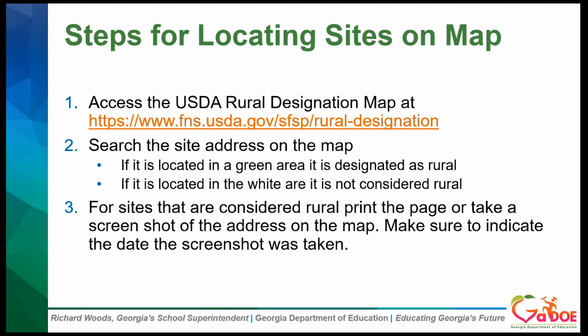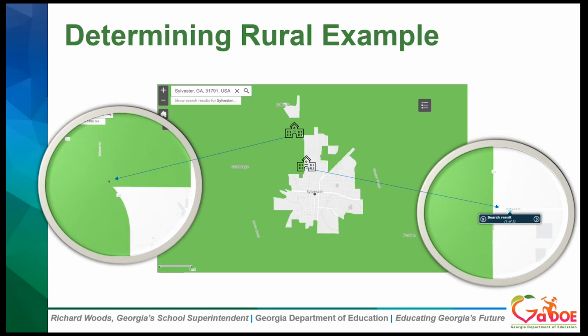And you want to be sure that you indicate the date that the screenshot was taken. And that's because your rural designation is good for 5 years, just like area eligibility. So we need to know the date that it was first established.